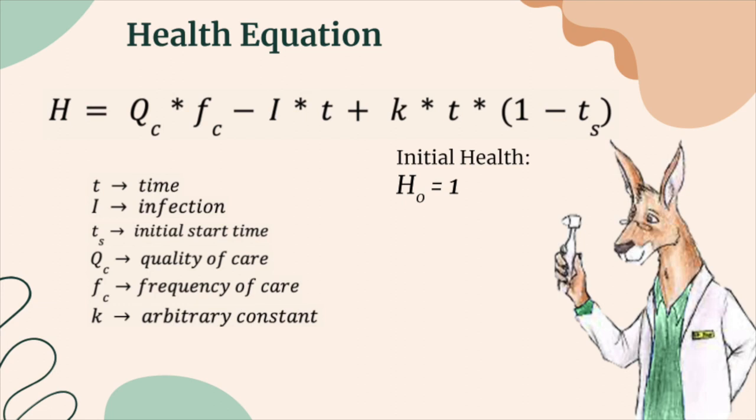The third term, as I mentioned, is the time after birth care, or T sub S, and the three main variables in this term are going to be K, which is an arbitrary constant and a scaling factor, as well as t, because our effect changes over time, as well as 1 minus T sub S, which is going to signify that from our initial given problem, when the infants have more than 24 hours before they start their care regimen with the care frequency, there's going to be a negative contribution to their total health. However, if they are receiving care under 24 hours, it's going to have a positive contribution to their health because T sub S is in terms of days, so 24 hours will be 1 whole day.